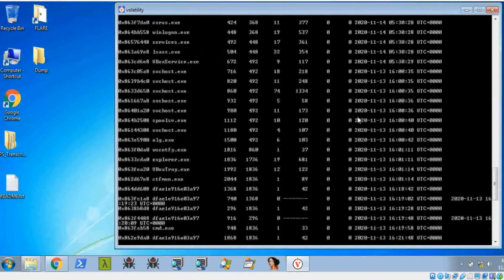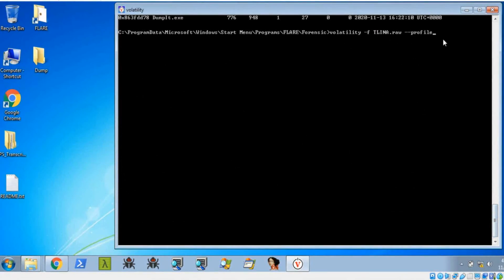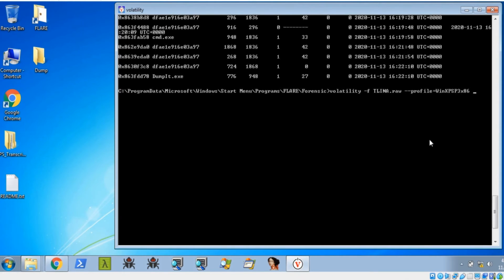We need to copy the same profile. Copy it in here. You need to give the equal sign, profile equal. Okay, now you need to give that procdump command.